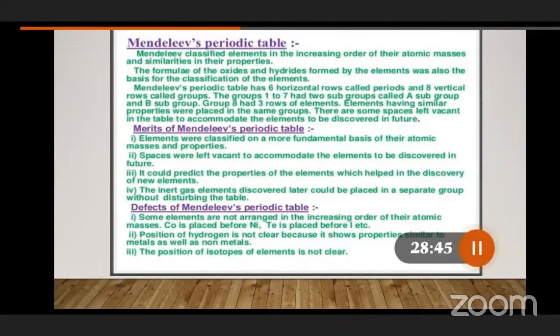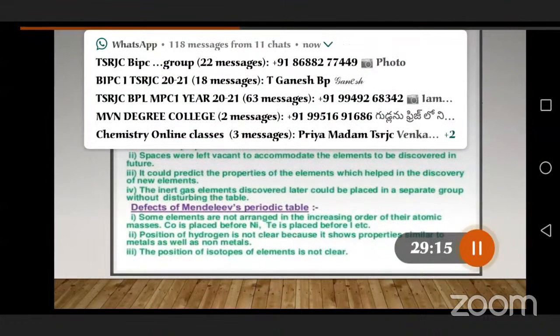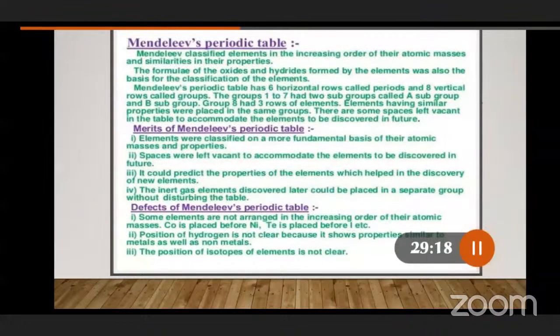There is no chance for newly coming elements in Newlands' table, but what Mendeleev did is, for any new coming, upcoming elements, he said, after my period, new elements will be discovered. So some spaces are left vacant in the table to accommodate the elements to be discovered in the future. By that we mean, especially if we look at the Newlands periodic table, we can say there is no chance, no vacancy, no place, no slot that can be provided in the Newlands periodic table.